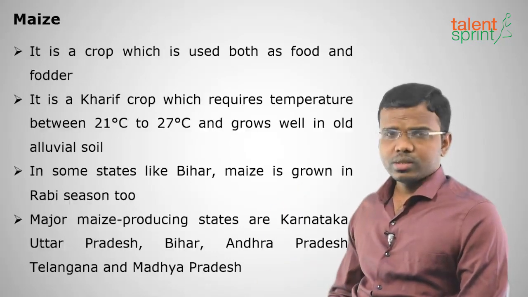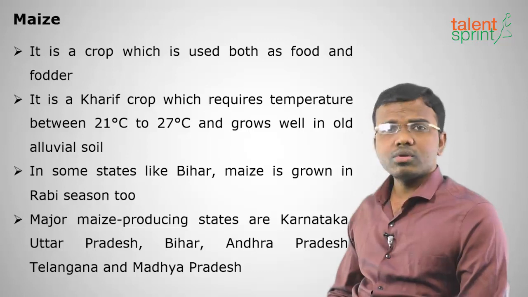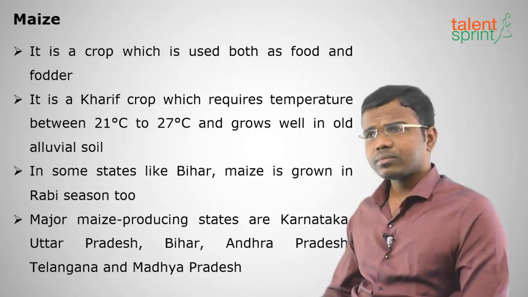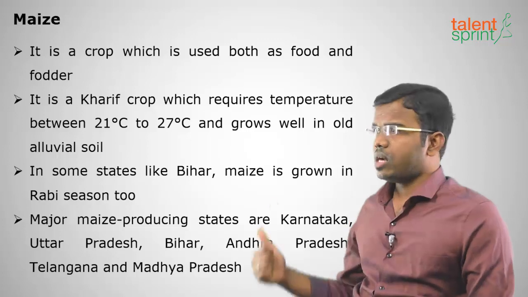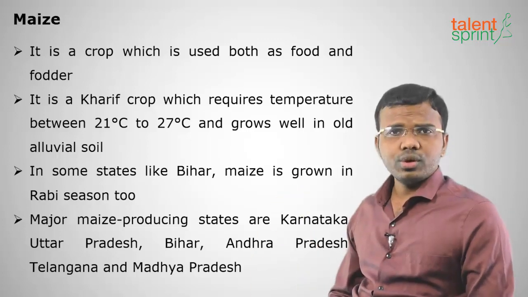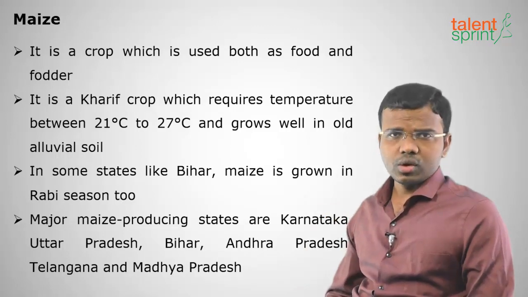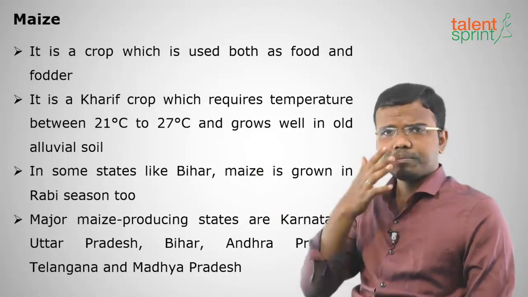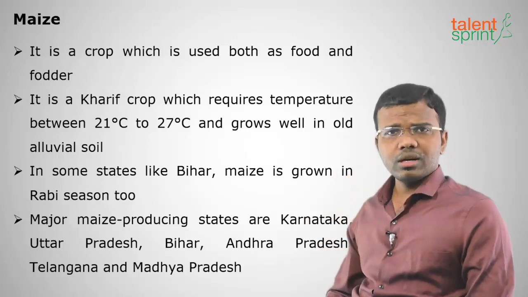Moving on to the third highest grown crop. Sometimes jowar is also the third highest grown crop in the country, but the third most grown food crop is maize. What is maize? It is a crop used both as food as well as fodder. Fodder means food for animals. It requires a temperature of 21 to 27 degrees centigrade and good alluvial soil. I have already discussed alluvial soils in the soils of India topic. Alluvial soil is the most fertile soil. Maize is also grown in other soils, but mostly in alluvial soils.